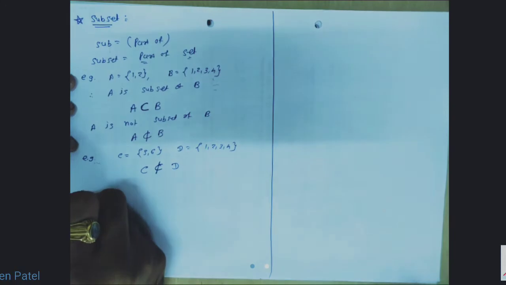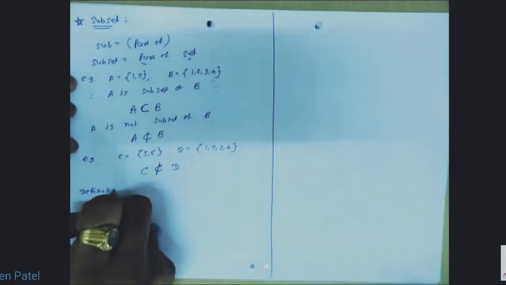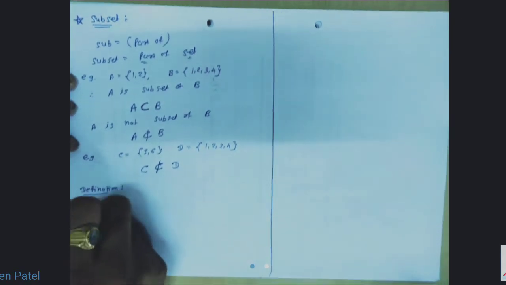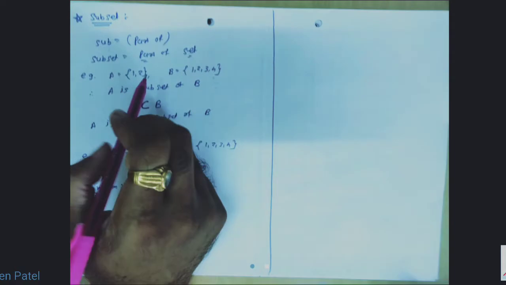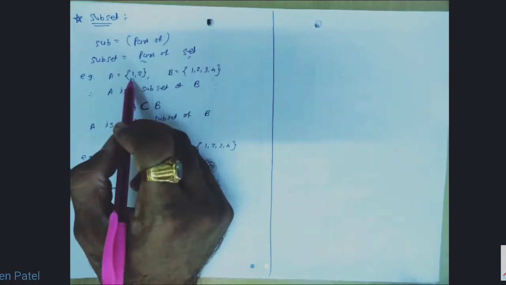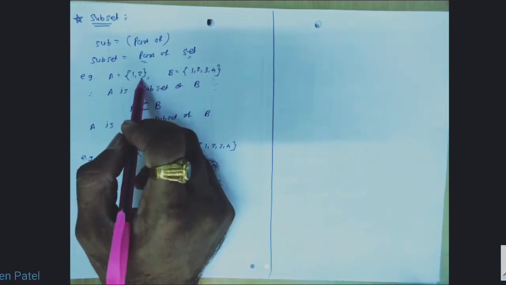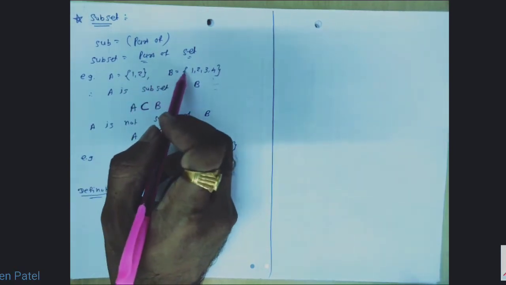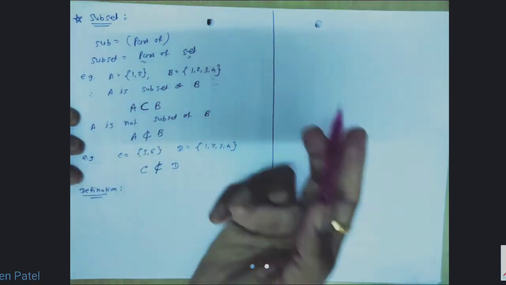So now we can define subset definition. How can I define subset? Here we have discussed that set A is the subset of set B. Why? Because all the elements of set A are the elements of set B. So if all the elements of set A are the elements of set B, we can say that A is the subset of B. So that is our definition.